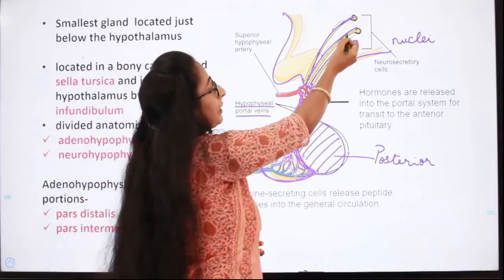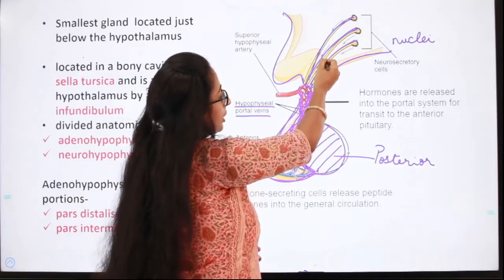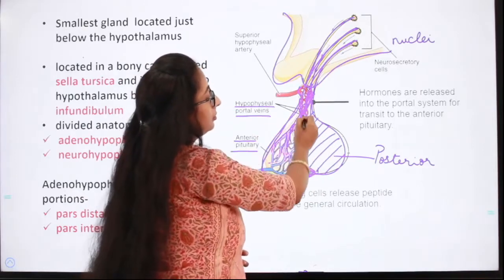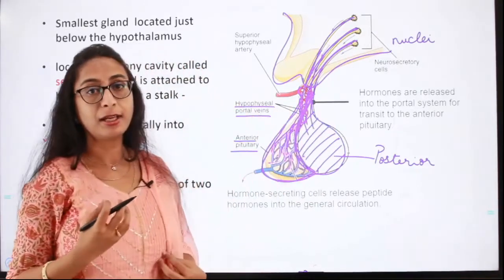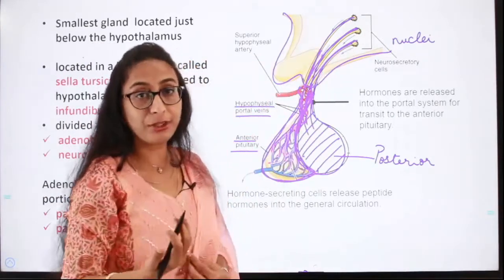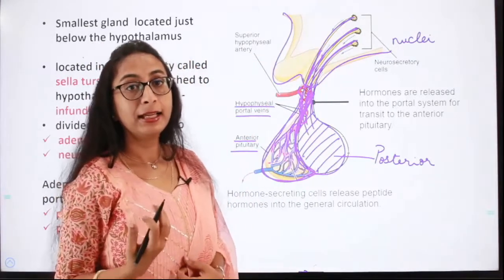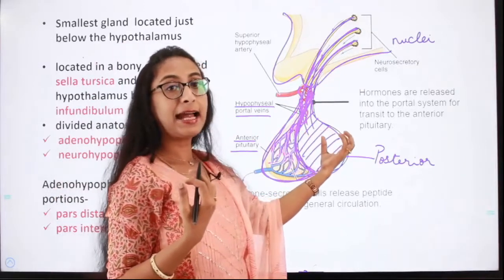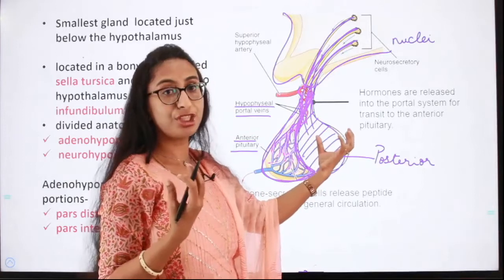The axon terminals of these neurosecretory cells terminate here in the posterior pituitary, and whatever hormones are synthesized by these neurosecretory cells, called nuclei, are collected and stored here in the posterior pituitary.